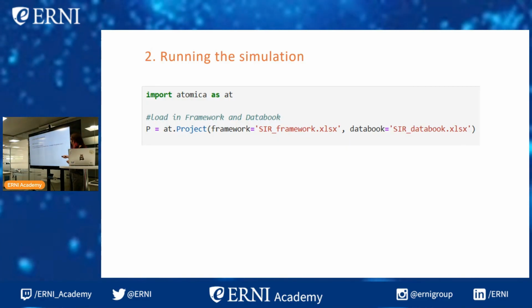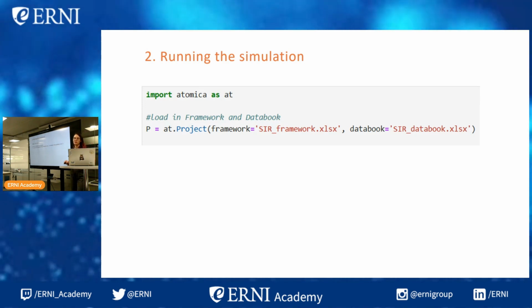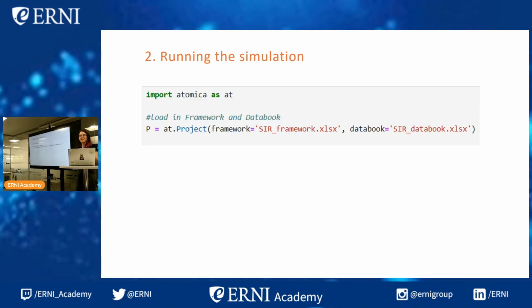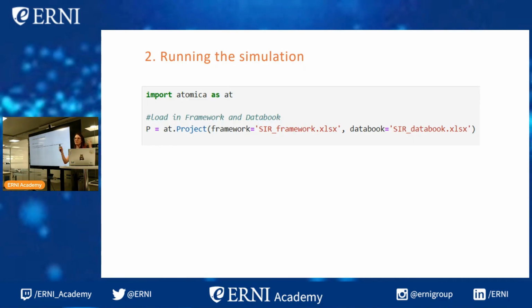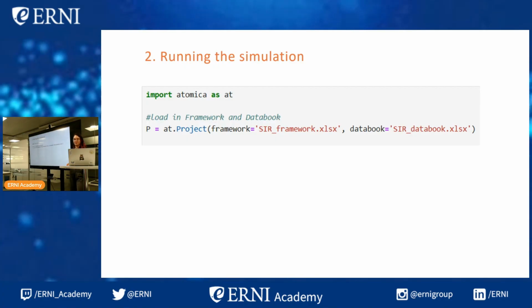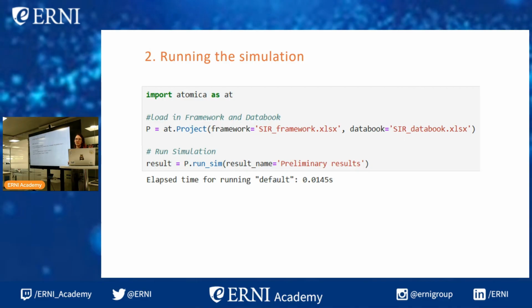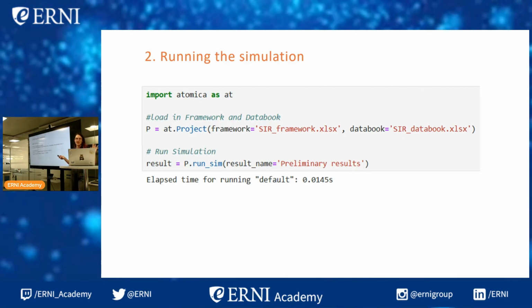So obviously we import Atomica, and then we load in the framework and data book. So we create a project object. It's all very object-oriented. And this project object simply contains all of the information relating to our model. Then we run the simulation using the run sim method of the project object, and we're done.